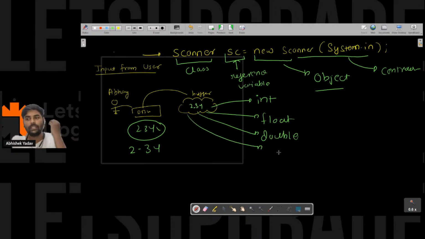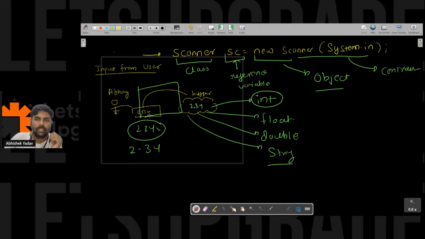Similarly, there will be a use case where he wants the data as a string, right? So what he's doing: Abhay is typing something, that something gets stored inside the buffer, and then he wants the data in the respective data type, either integer, float, double, or string. So what is this part? Here Abhay is taking input from the keyboard. The standard input device is the keyboard, so in order to take input from the keyboard, we are using System.in. System.in is taking care of this part, that is, taking input from the keyboard and storing that input inside the buffer.